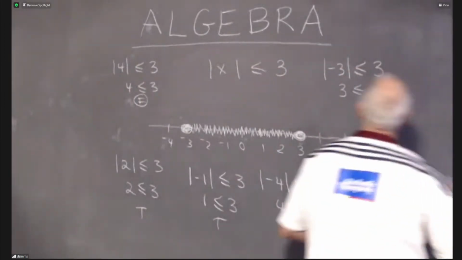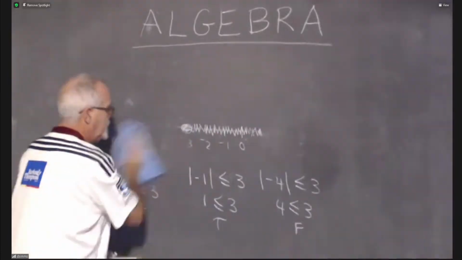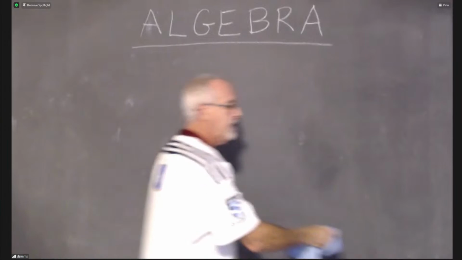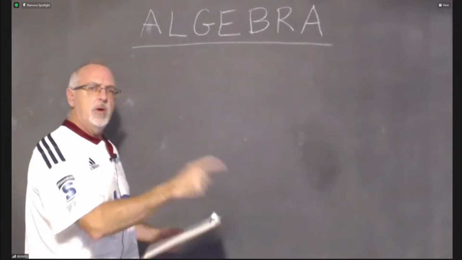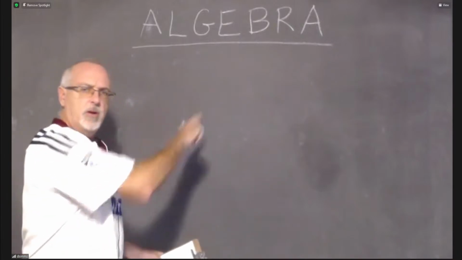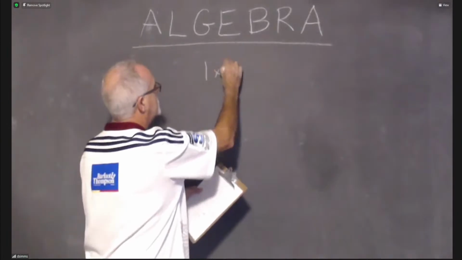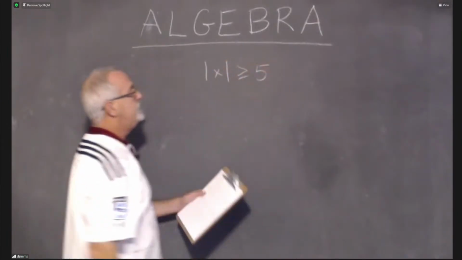Okay, I'm going to do some erasing. And then I'm going to do another example. I will go a little faster. I will plug in fewer numbers because we're starting to feel comfortable with this. So we can start talking our way into knowing where to put the shading instead of having to prove it all the time by plugging in numbers. How about the absolute value of x is greater than or equal to 5?